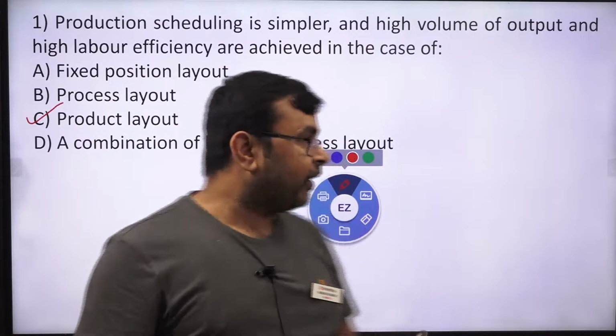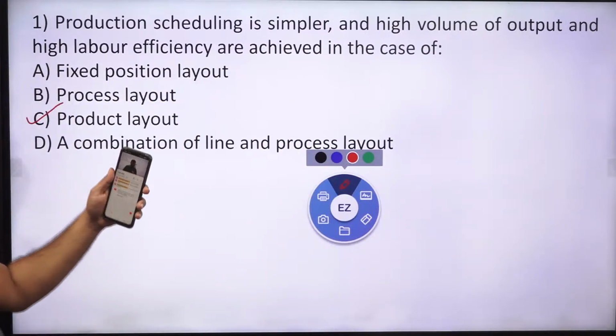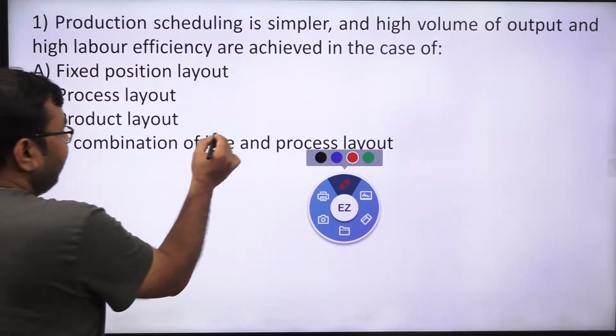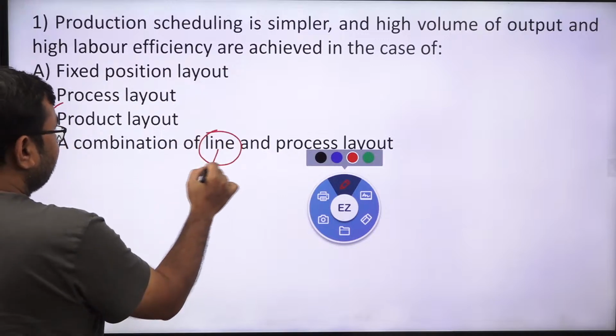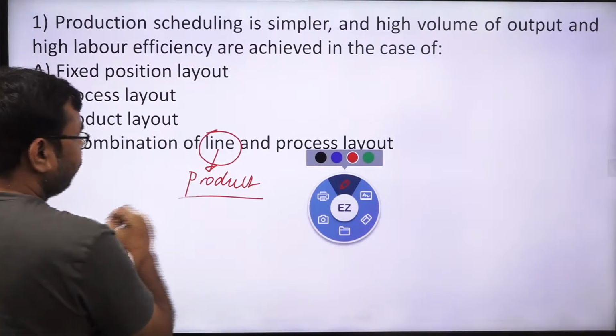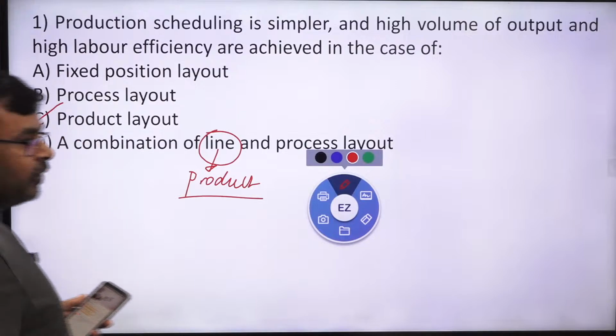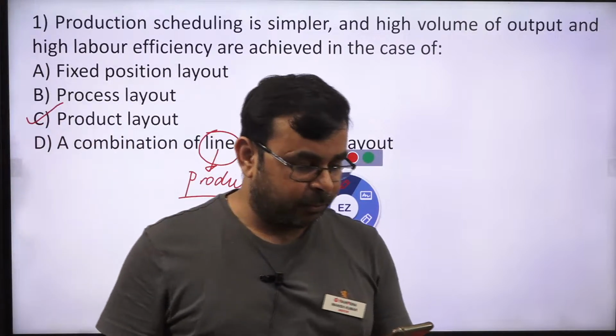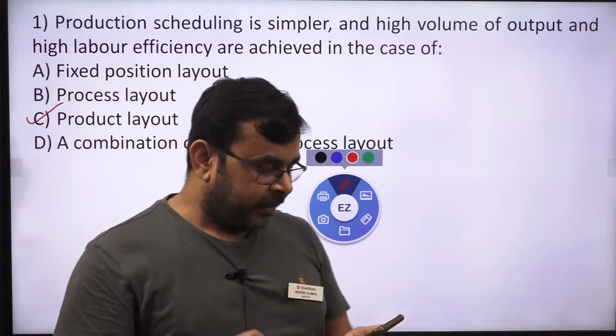Similarly, if I talk about another one, that is a combination of line and process layout. Line layout is also called product layout. So the correct answer for this question is product layout, yes or no, correct.